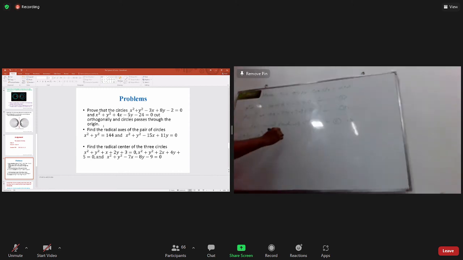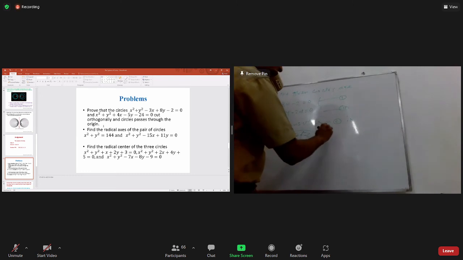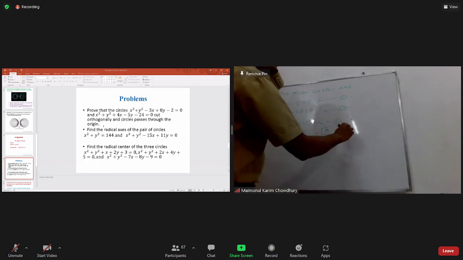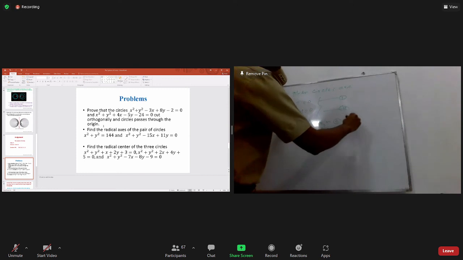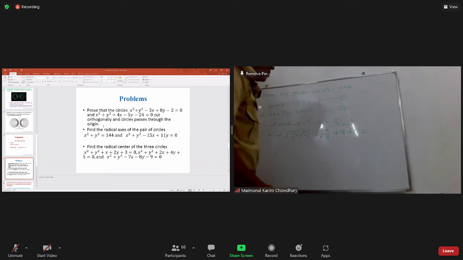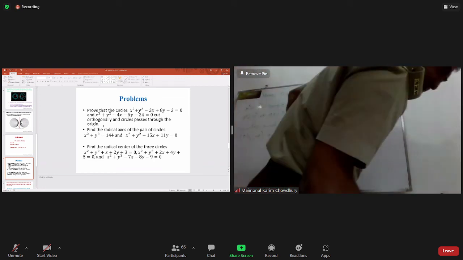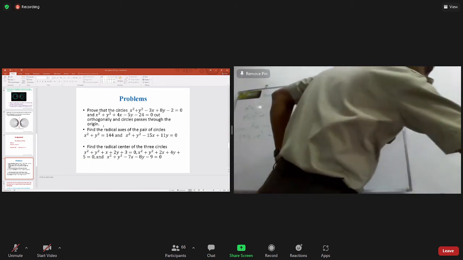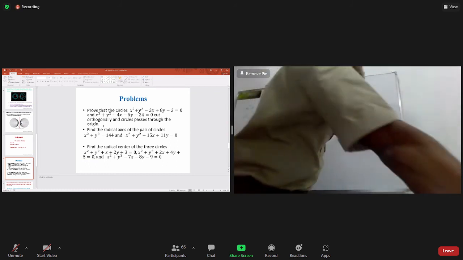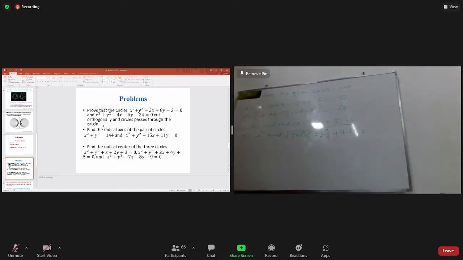So the radius will be what? It is 9 by 4 plus 16 plus 4. So after calculation, you get the result: root over 9 by 2. Calculate it and find out the other things.